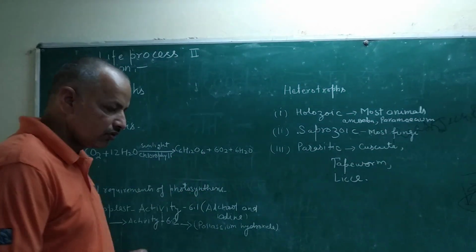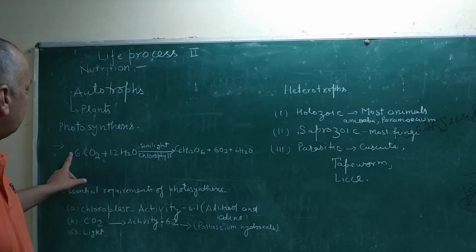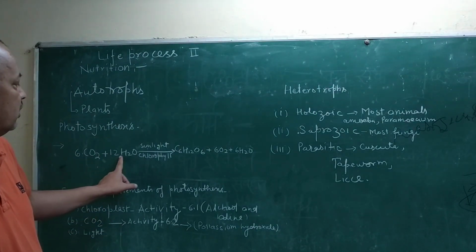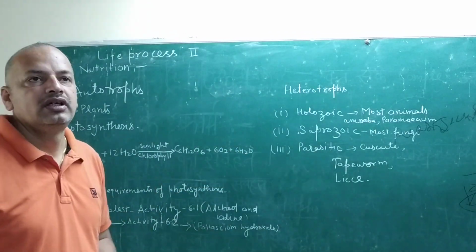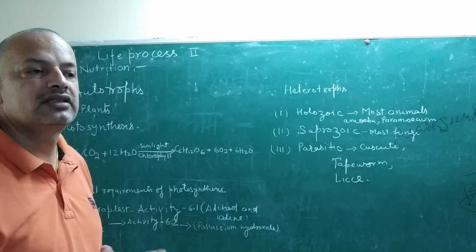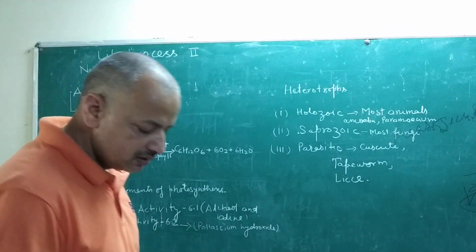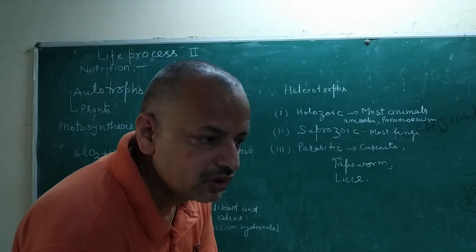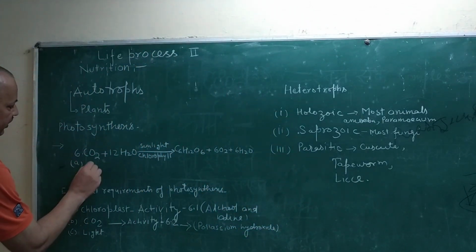glucose. So this process of CO2 plus H2O equals glucose and O2 and H2O, it is a cluster of reactions, and that cluster of reactions is summarized in three groups. First, the absorption of light.